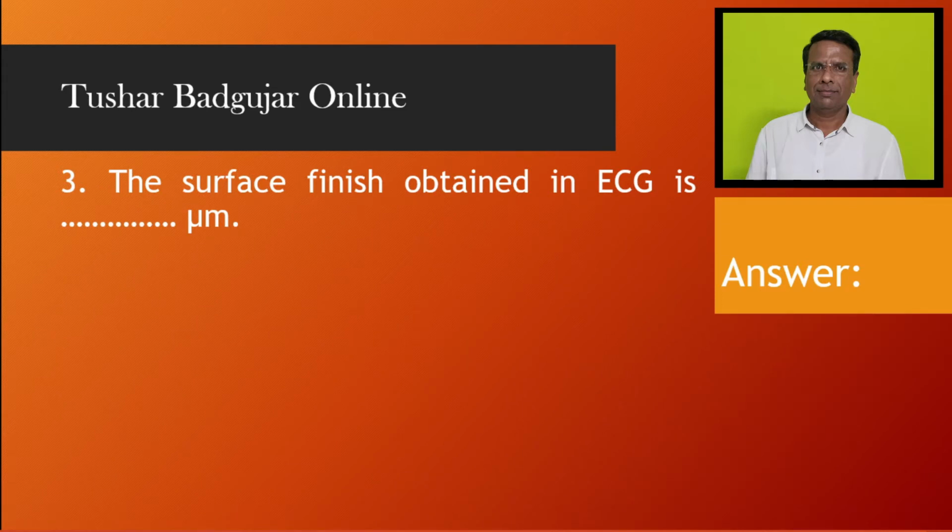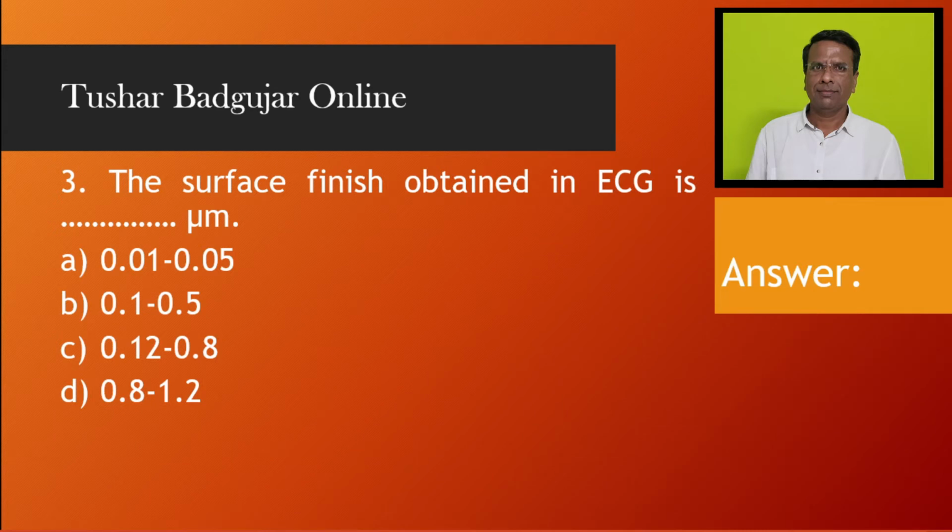The surface finish obtained in electrochemical grinding is dash dash micron. 0.01 to 0.05, 0.1 to 0.5, 0.12 to 0.8, 0.8 to 1.2. So here we have to identify what surface finish can be obtained by using electrochemical grinding. And the answer for this is C, 0.12 to 0.8 micron.